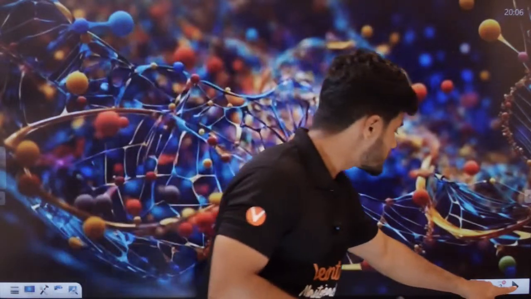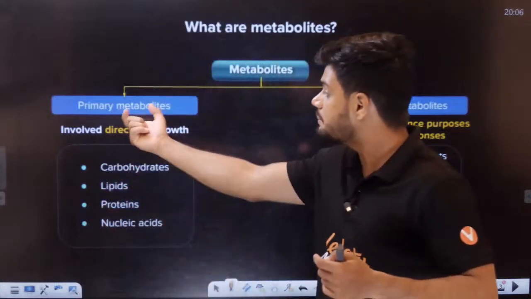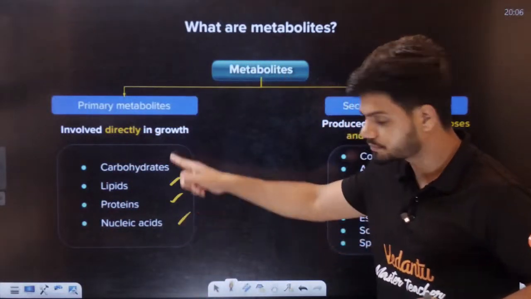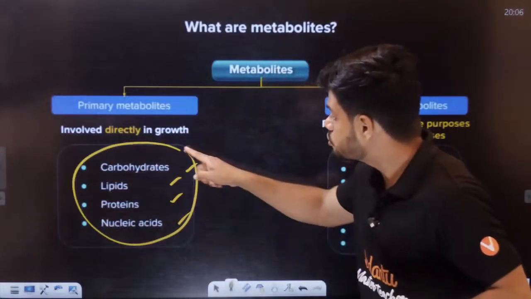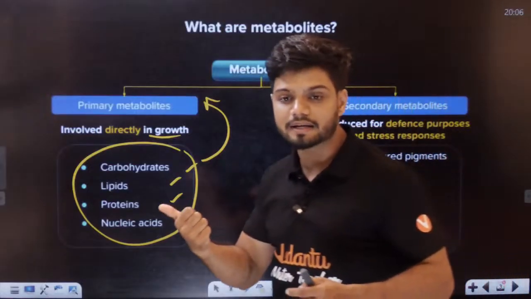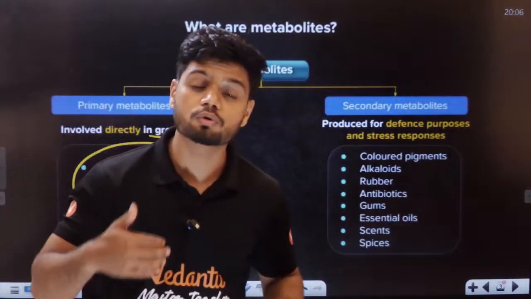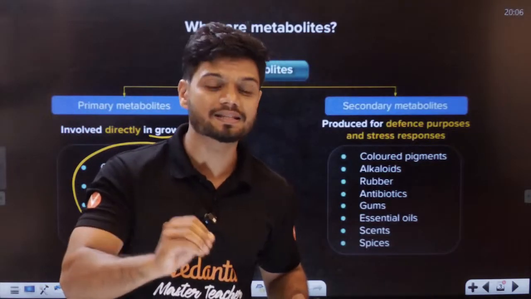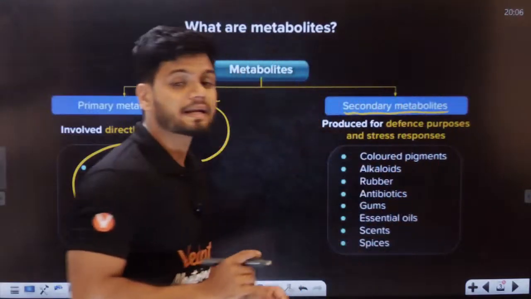Now students, I want all of you to realize some metabolites are called primary metabolites, like carbohydrates, lipids, proteins, nucleic acids. These are called primary metabolites. Now these are used by the plant for growth. Carbohydrates, lipids, proteins are used by the plants for growth. Now the same plant can also release something called secondary metabolites.